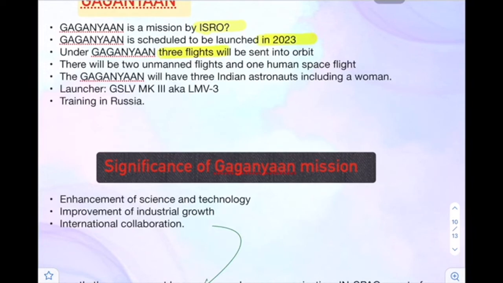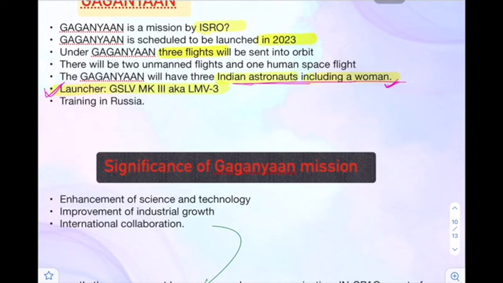Gaganyaan will have 3 Indian astronauts, including a woman. 1 woman is also going there. The name is not known to us. The launcher is very, very important. The launcher that is going to be used is very important. Names are also important. If a name is in the social media, on the internet, you must know this.